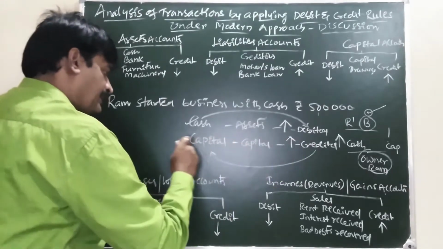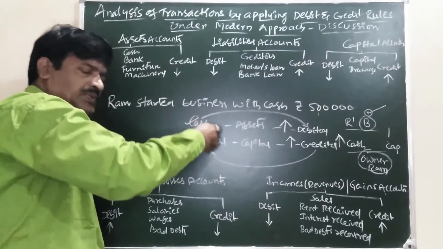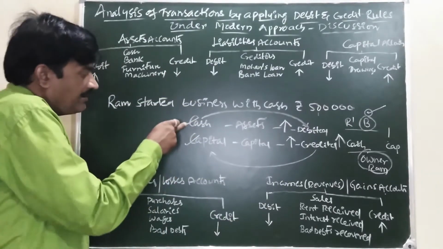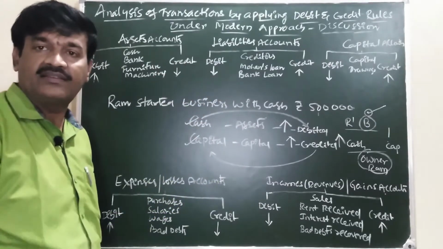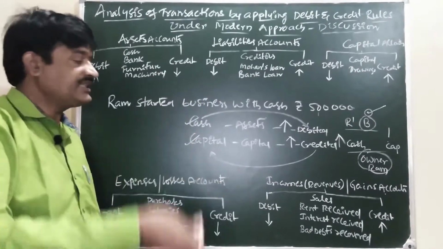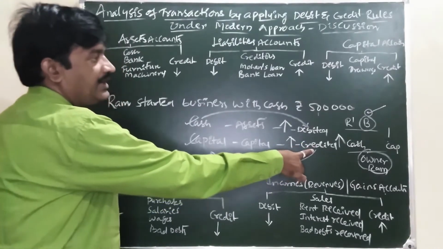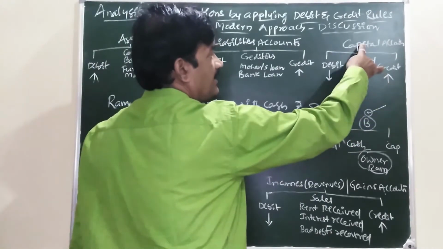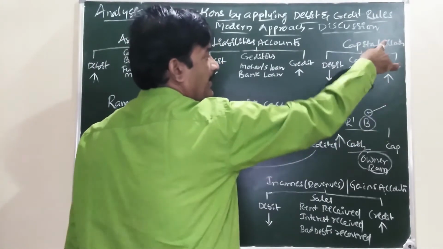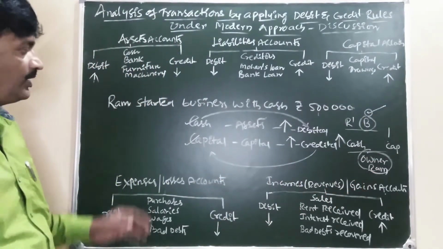You concentrate on the capital account only. Don't concentrate on cash. Is our capital increasing or decreasing? Our capital of the business is increasing, so it should be credited, because the rule says increase in the capital account, increase in the capital is credited. Now you understand?